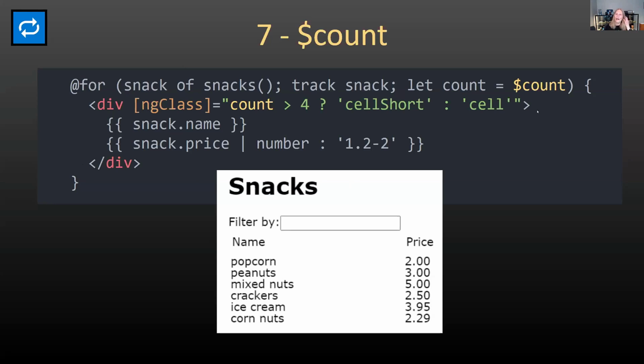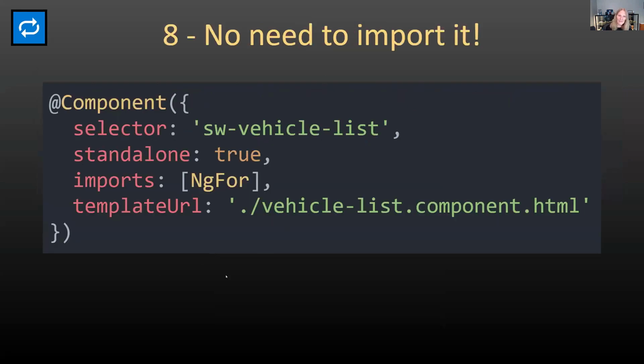So I don't know how useful that is. Here I'm using it, so if I have more than 4, it scrunches my display a little bit to fit more on a page. But that's also available. And as with the ng-if, we do not have to import the new for because it's built into Angular.